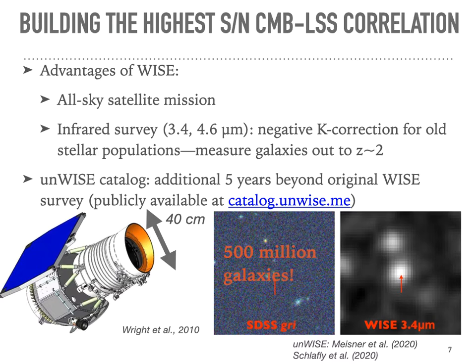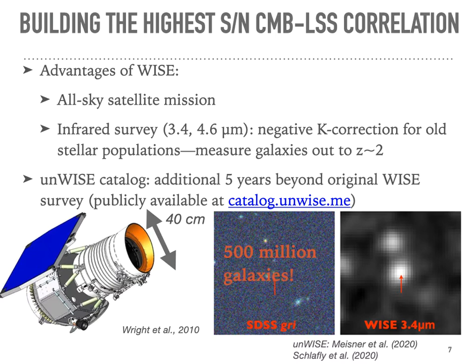The second big advantage of WISE is that as an infrared survey, it is particularly sensitive to higher redshift galaxies. This is just because you're redshifting the galaxy to a point in its spectrum where it has actually gotten brighter. Therefore, galaxies at redshift 1 are easier to pick out in these infrared 3.4 and 4.6 micron bands than they are in the optical. I'm showing a redshift 1 LRG on the bottom, in optical on the left, and in WISE on the right. Even though WISE is a much smaller telescope than Sloan, and the image quality is poorer, it's a lot easier to pick out this galaxy.